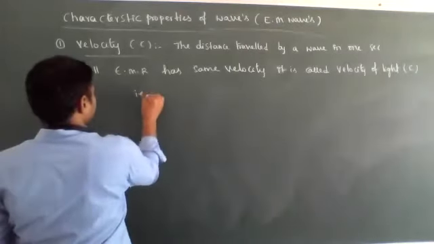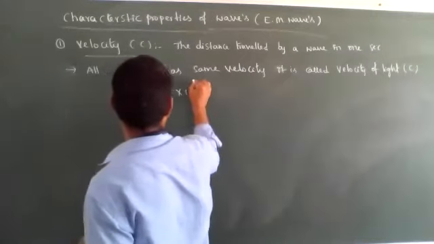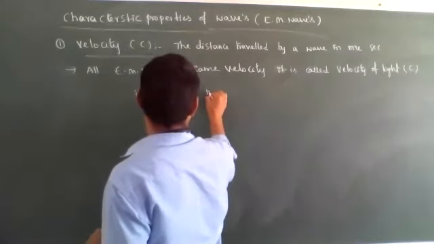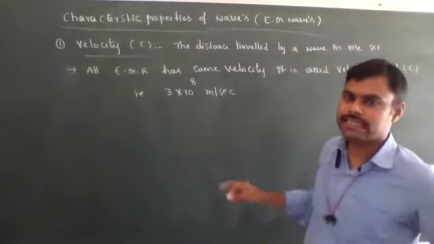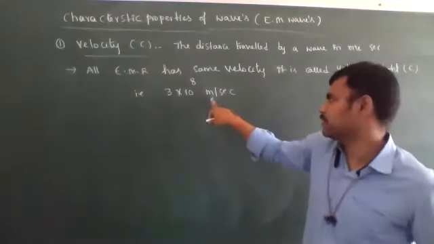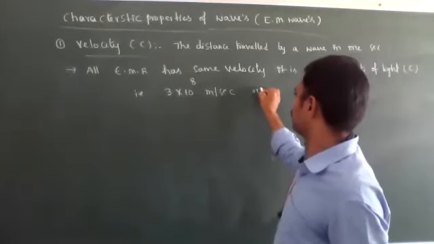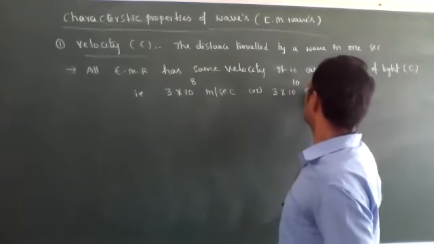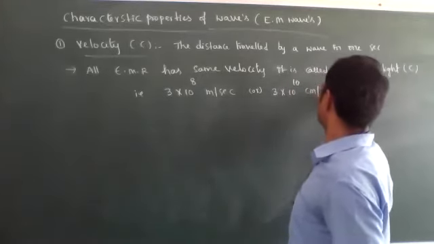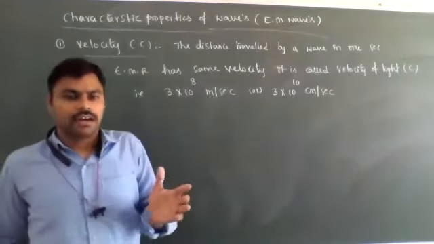All electromagnetic radiations have the same velocity, that is 3 into 10 to the power of 8 meters per second. What are the units for velocity? Distance per time. Distance in meters means 3 into 10 to the power of 8, or 3 into 10 to the power of 10 centimeters per second. This is C.